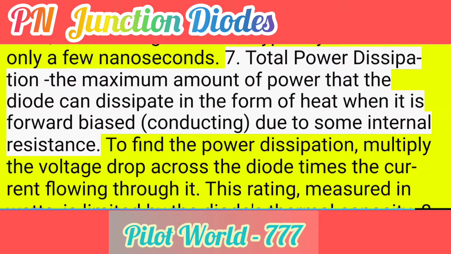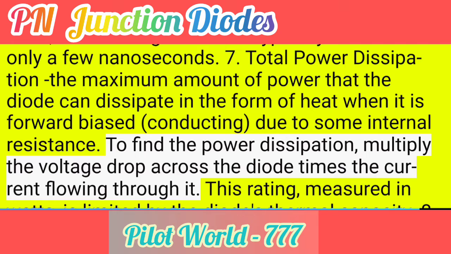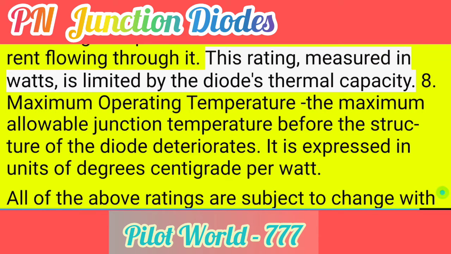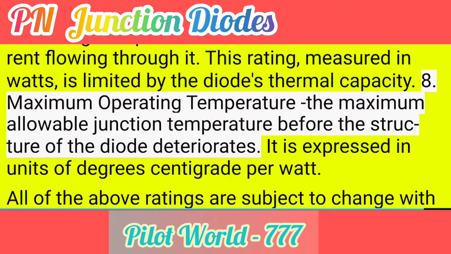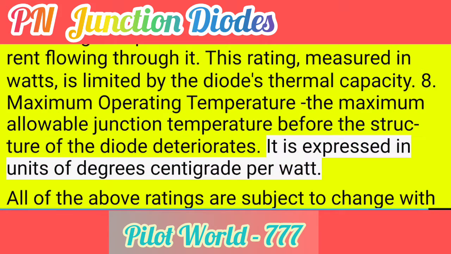The maximum amount of power that the diode can dissipate in the form of heat when it is forward biased conducting due to some internal resistance. To find the power dissipation, multiply the voltage drop across the diode times the current flowing through it. This rating, measured in watts, is limited by the diode's thermal capacity. 8. Maximum operating temperature. The maximum allowable junction temperature before the structure of the diode deteriorates. It is expressed in units of degrees centigrade per watt.